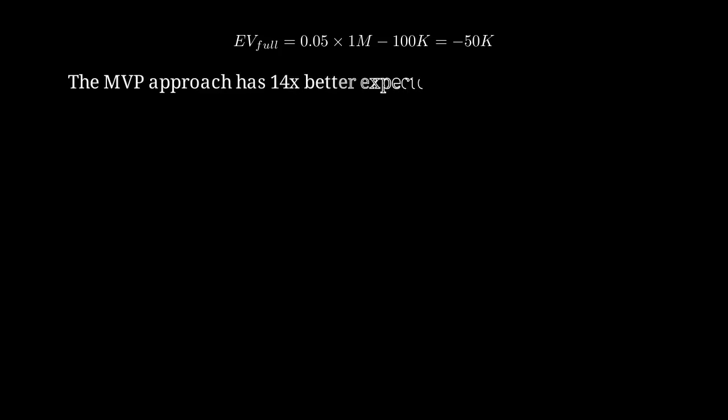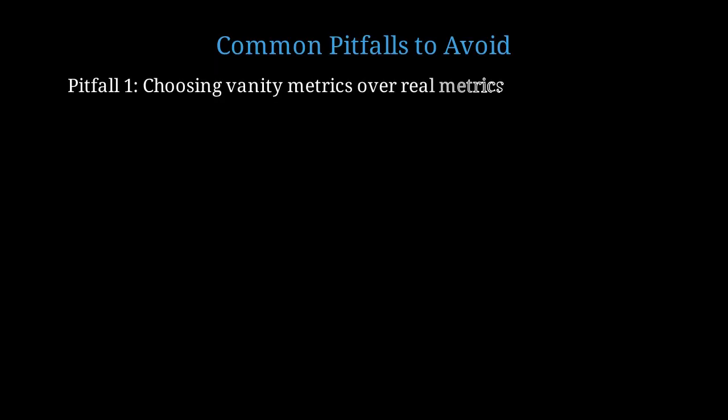The MVP approach has 14 times better expected value. This is not opinion. This is mathematics. Let me highlight common pitfalls that cause MVP failures, even with AI assistance. Pitfall 1. Choosing vanity metrics over real metrics. Signups are vanity. Activation and retention are real.